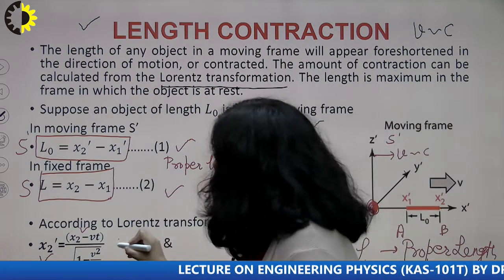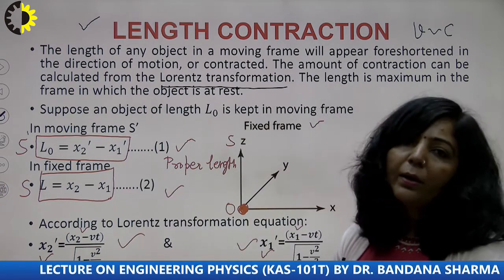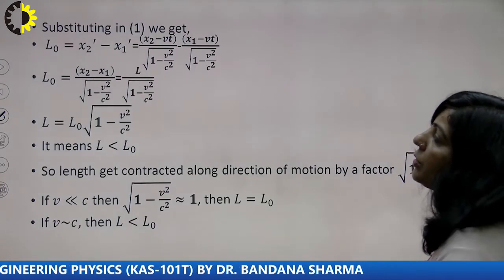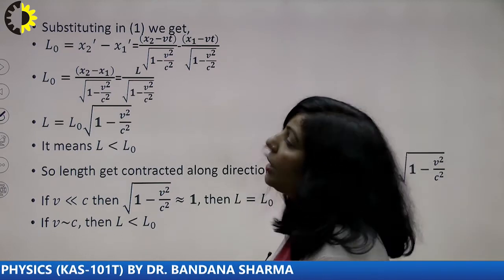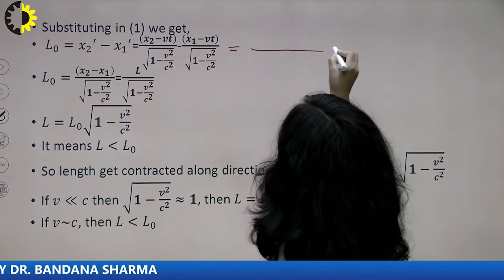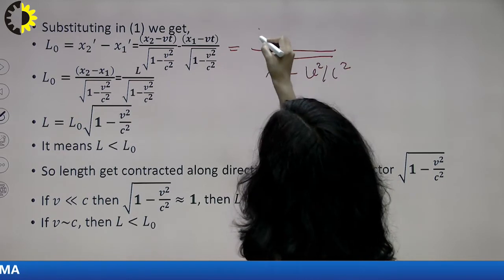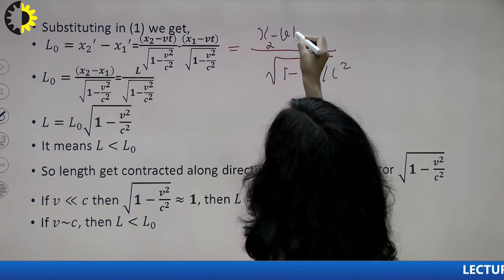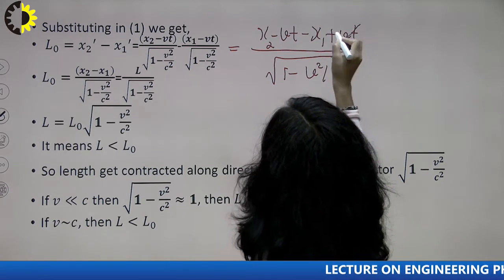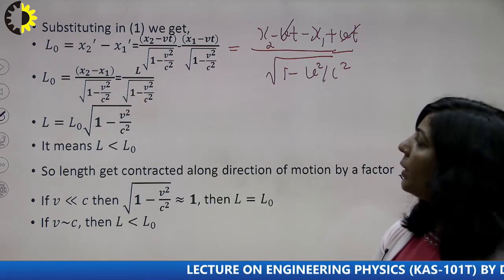Just take the value of x2 dash and x1 dash from the Lorentz equations and substitute in equation number 1. After substitution, root 1 minus v square upon c square is the common factor, and here you get x2 minus vt minus x1 plus vt. So what finally are you getting from here? You are getting x2 minus x1 upon root 1 minus v square upon c square.